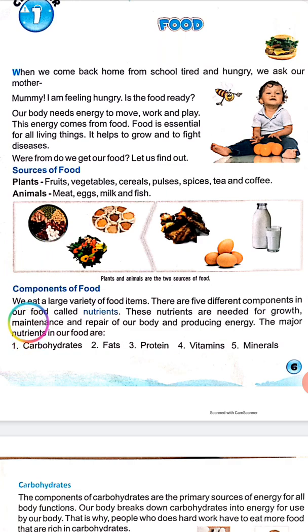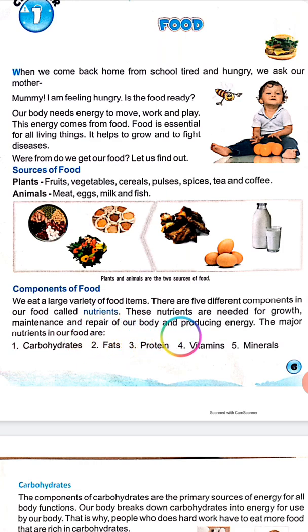Okay, next, components of food. We eat a large variety of food items. We ask our mother, what did you cook today, what is today's special menu? There are five different components in our food, called nutrients.